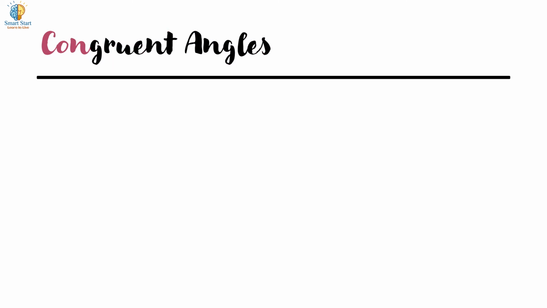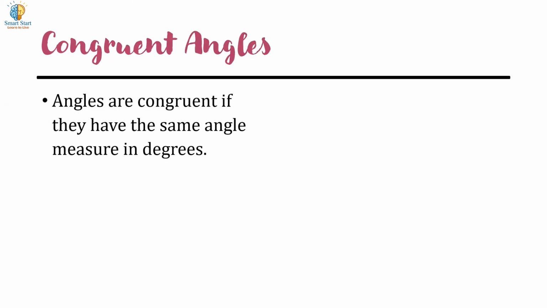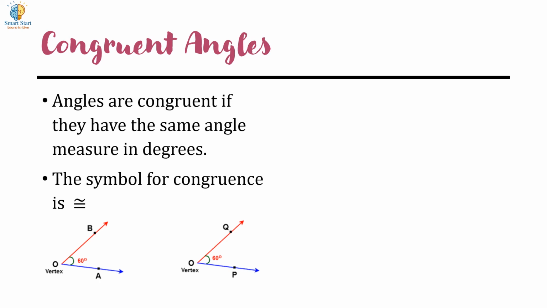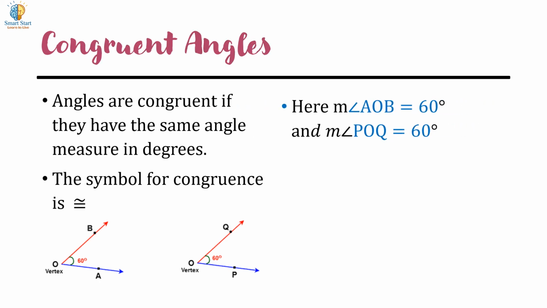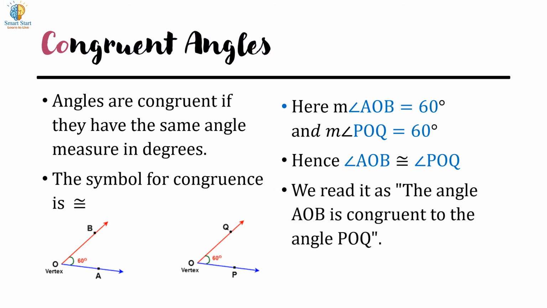Congruent angles. Angles are congruent if they have the same angle measured in degrees. The symbol of congruent angle is shown here. Measure of angle AOB equals 60 degrees and measure of angle POQ equals 60 degrees. Hence, angle AOB is congruent to angle POQ. We read it as angle AOB is congruent to angle POQ.